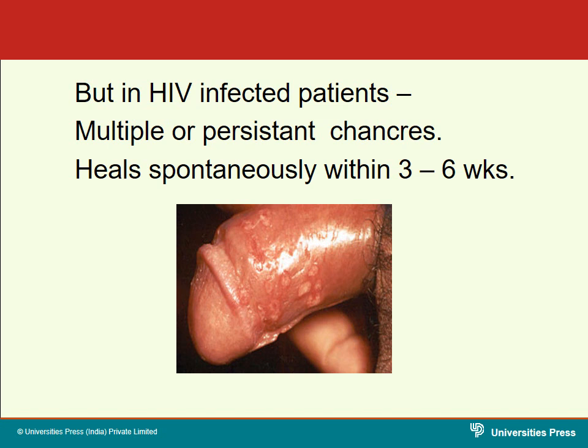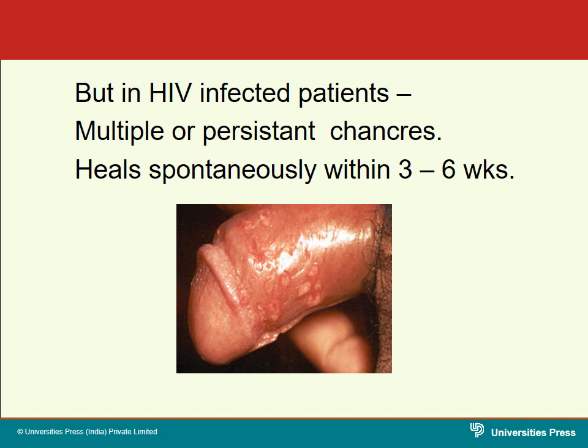Nowadays syphilis and HIV infections are coexisting. So the manifestations of the primary ulcer or the chancre differ in HIV patients. They are not single, as you see in the routine infections. But in case of HIV infections, you will see multiple chancres, and they persist. They stay for a long period and also heal spontaneously within a period of 3 to 6 weeks.